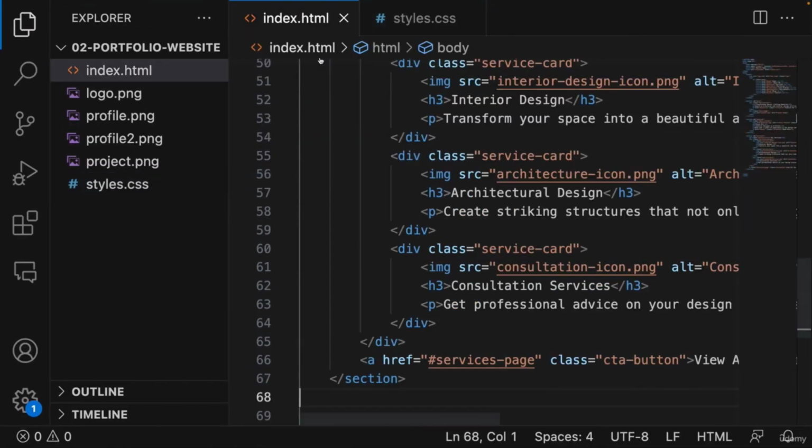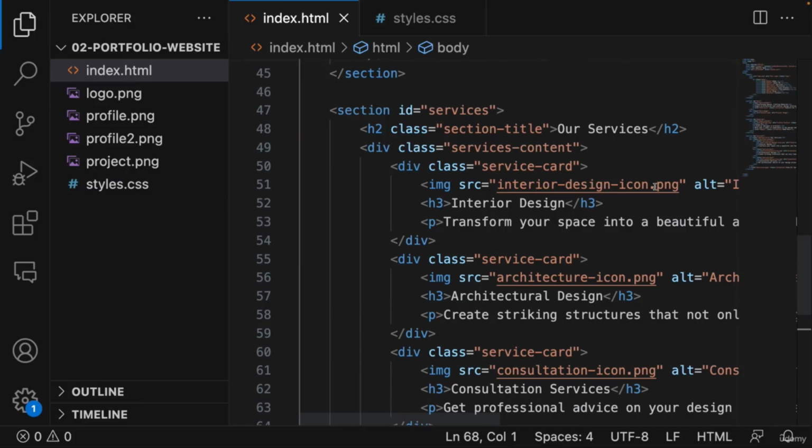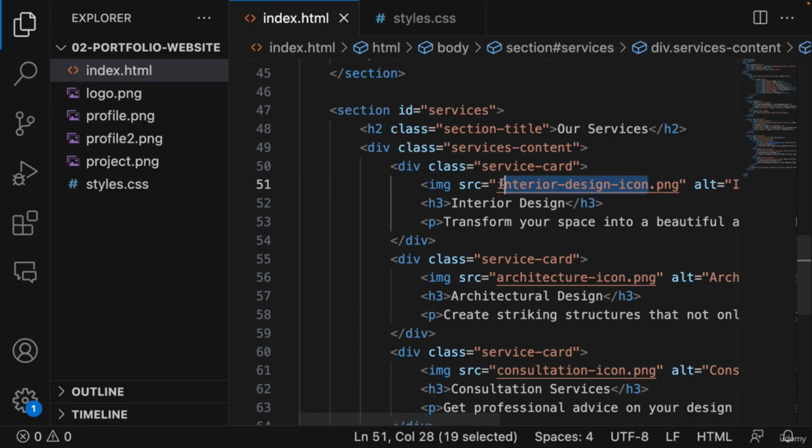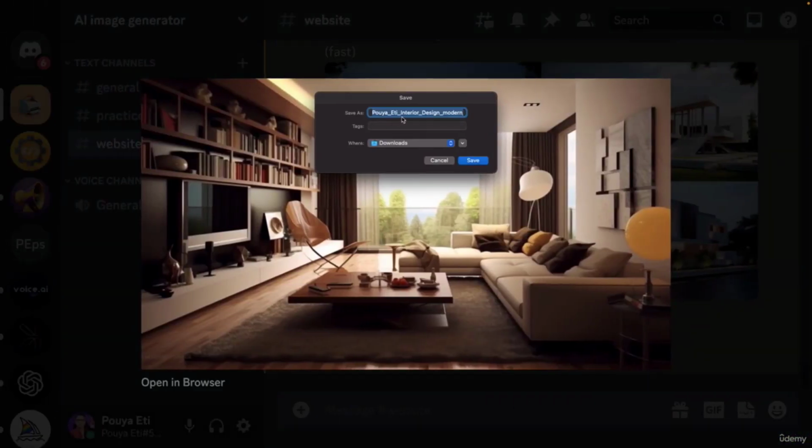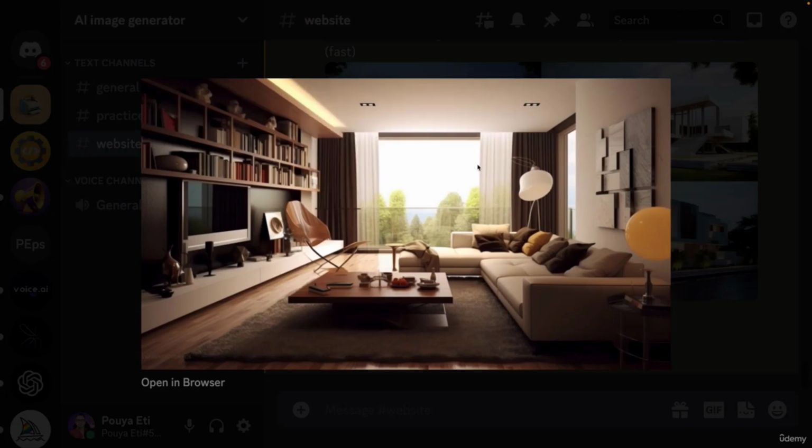Okay, I come here inside our code to see what is the name of our image. So for the first one, it is interior design icon.png. So let's come here and make that changes. Let's save it.